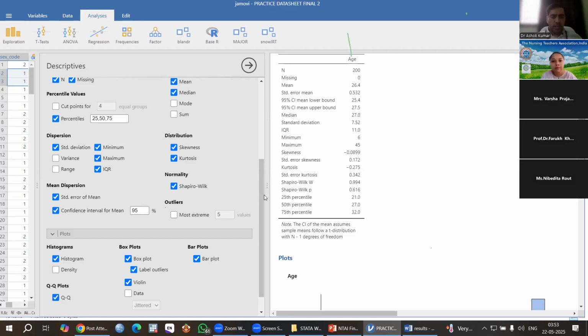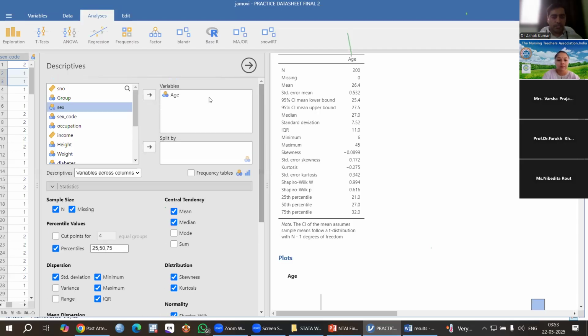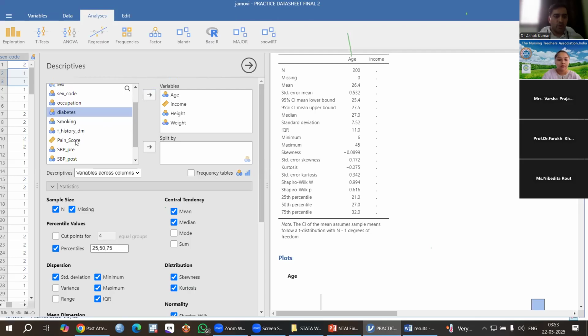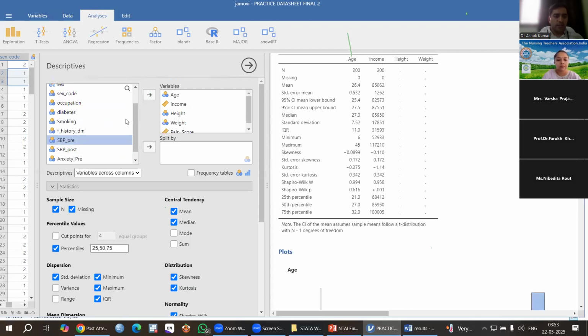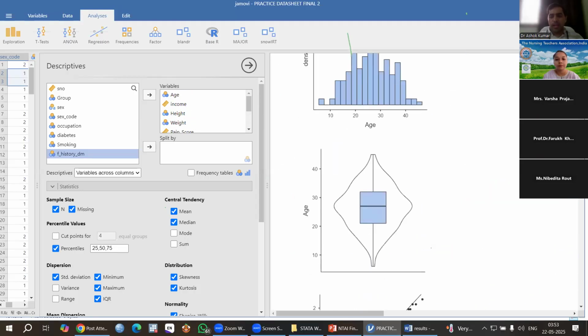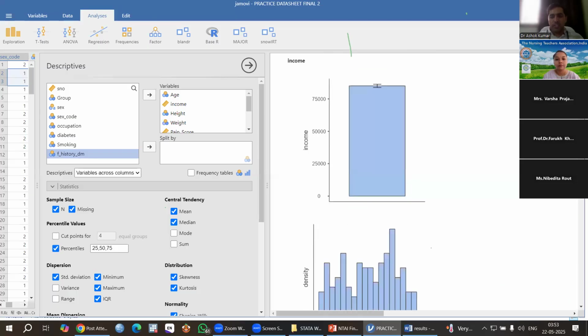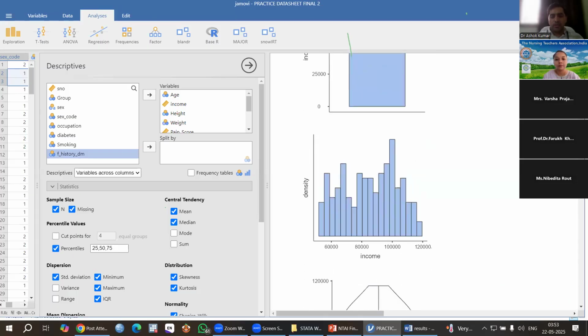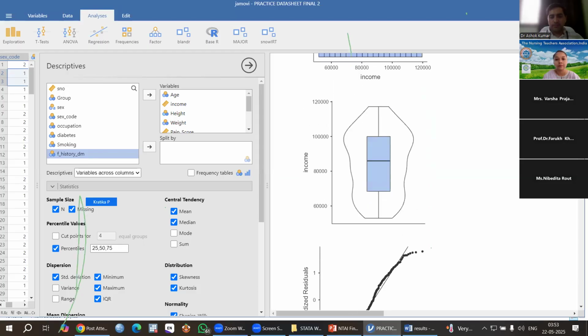So if you have any question, you can ask me. You can do it for others also, like income, height, weight, PAN score, along with pre-systolic, post, anxiety pre, anxiety post, then you can get all the things here. It is all coming, okay? So there is no problem. You will get all the things for this. This is income, okay? You can see here, descriptive.